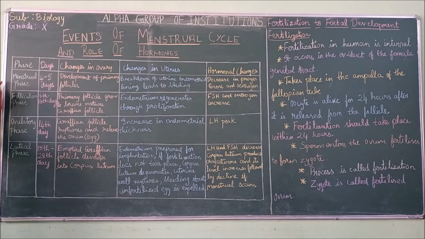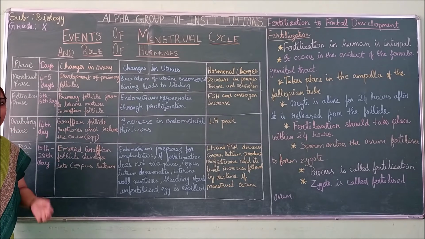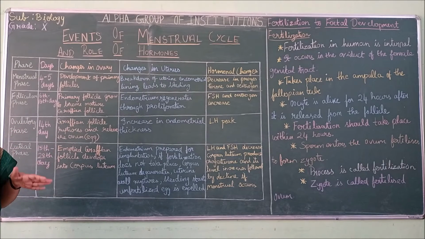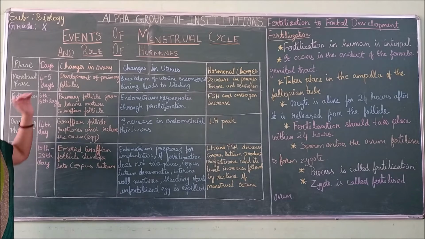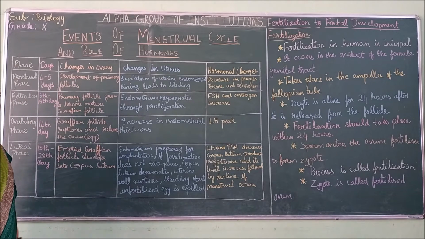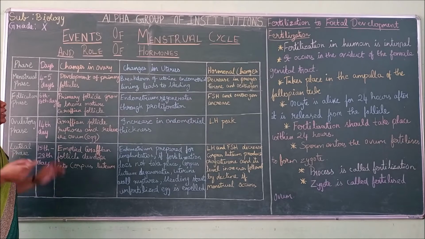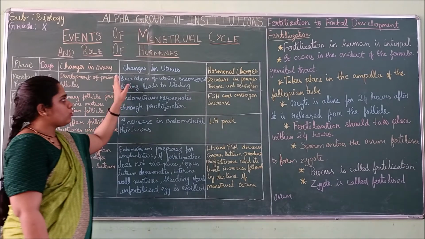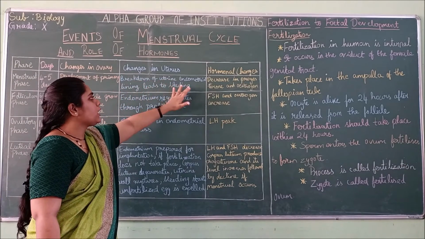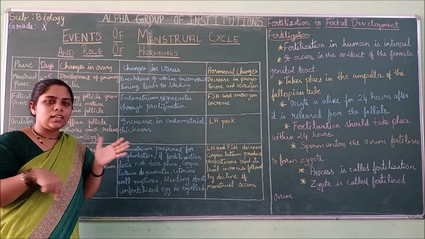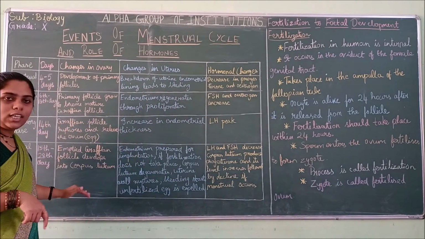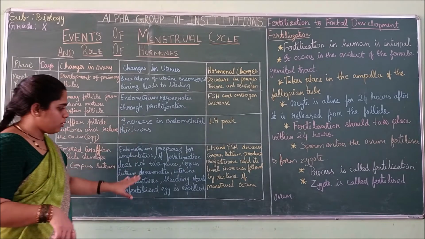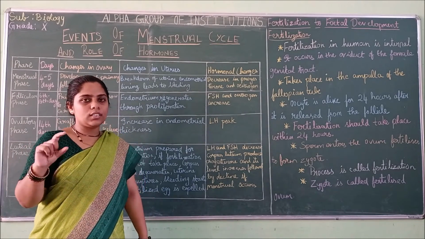First is the menstrual phase. It takes around 4 to 5 days. During that, what happens inside the ovary? The primary follicle. If you remember the cross section of the ovary, you know the development of primary follicles, the immature ovum. That will be developed during which phase? The menstrual phase. In the uterus, what happens? The breakdown of the uterine endometrial lining. For this you have to see the cross section of the ovary, and for this you have to see the female reproductive system.